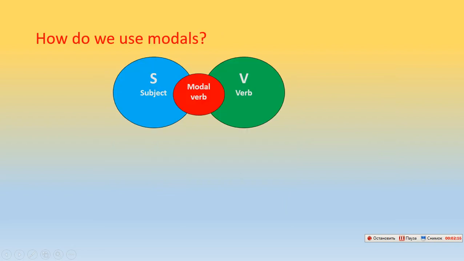From the next one we see this structure: subject, that is our personal pronouns, modal verb, and verb. For example, Mary can play the piano. From here we see Mary is the subject, can is a modal verb, and play is the main verb.